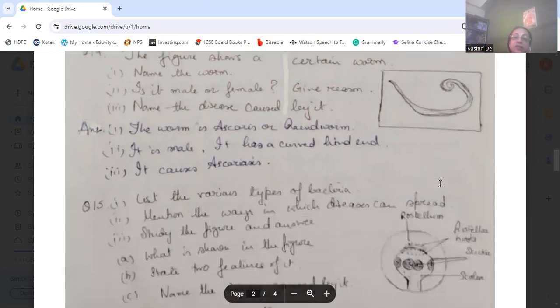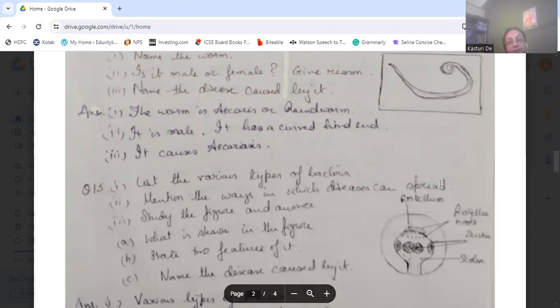Next is: list the various types of bacteria. We need to list the various types of bacteria, mention the ways in which the disease can spread, and the third condition is to check the figure and answer. We identify the figure and then answer the question: what is shown in the figure? State two features of it and the disease it causes. So the first question here is to list the various types of bacteria.